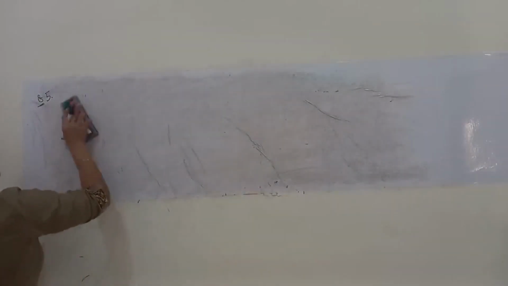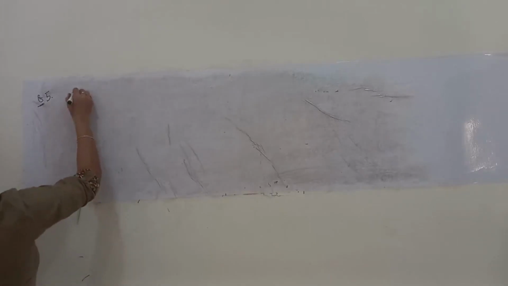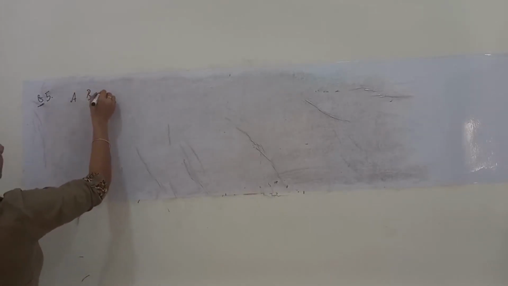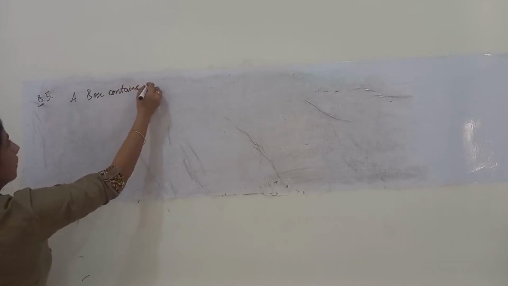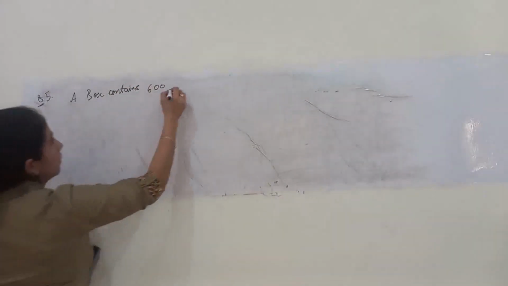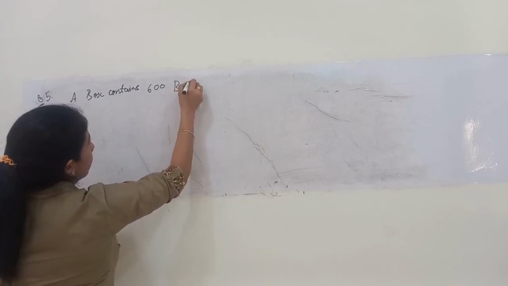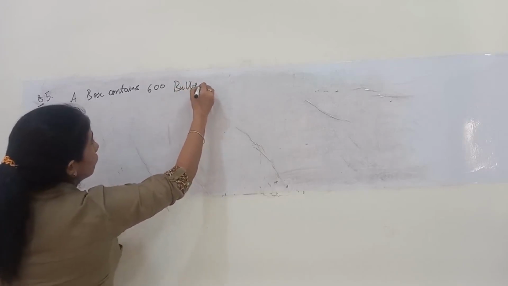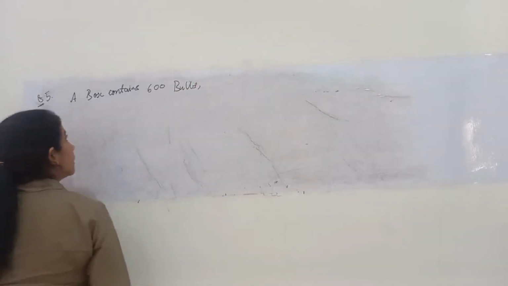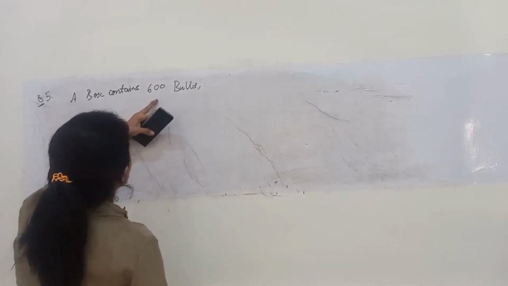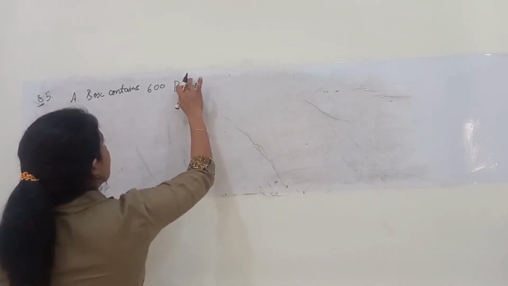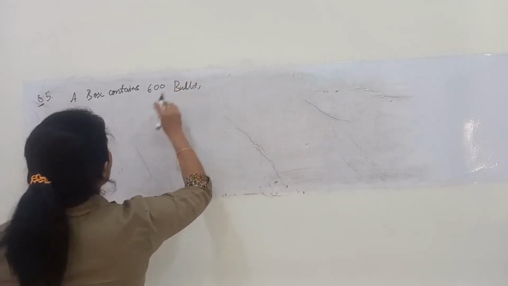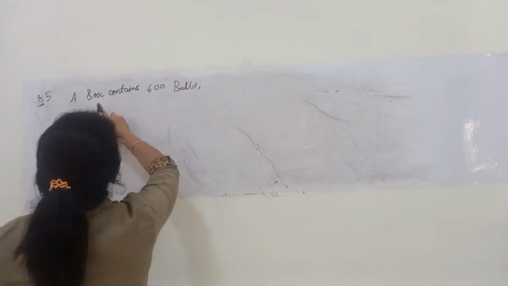Next question says a box contains 600 bulbs, out of which 12 are defective. This question was asked in the board exam. I do not know exactly, but yes, it is a previous year board exam question.